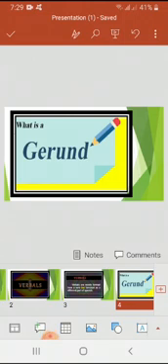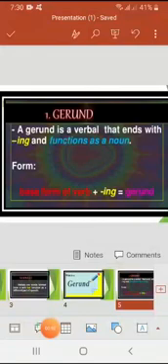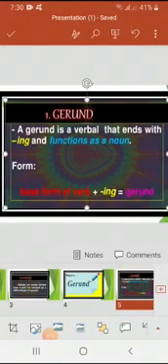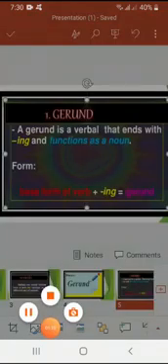May I know what is a gerund? Well, a gerund is a verbal that ends with ing and functions as a noun. What does it mean? It means that the root word or base word is a verb, but if we add the suffix or morpheme ing to it, it will become a noun and it behaves as a noun. As shown on the screen, the base form of a verb plus ing is equal to a gerund. Whatever the verb is, when we add the suffix or morpheme ing to it, it will become a gerund.